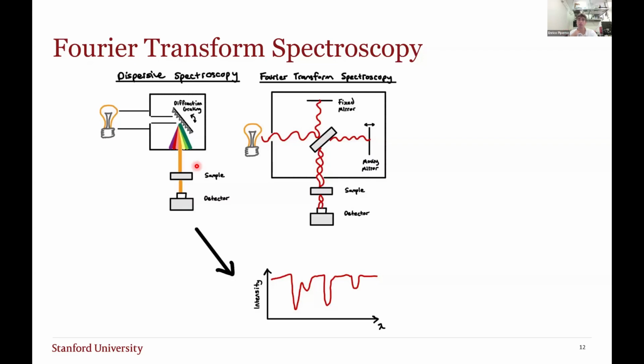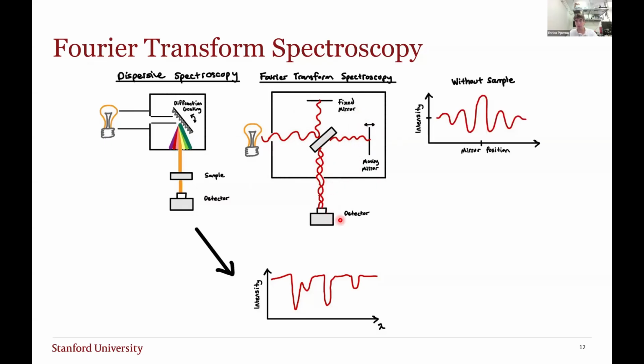Now, in Fourier transform spectroscopy, we have the same white light source and the same sample and detector, but inside the box it's slightly different. So now we're actually using interferometry. This is a Michelson-Morley interferometer, and the light is actually interfering with itself once it recombines from this beam splitter. As we modulate the moving mirror with respect to the fixed mirror, we retrieve an interferogram.